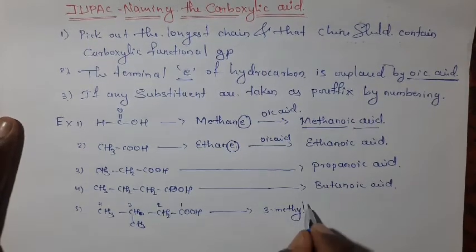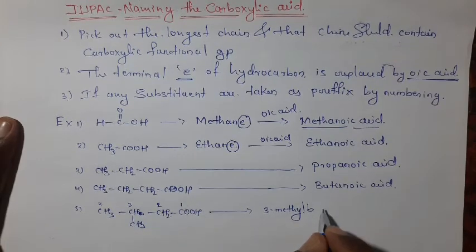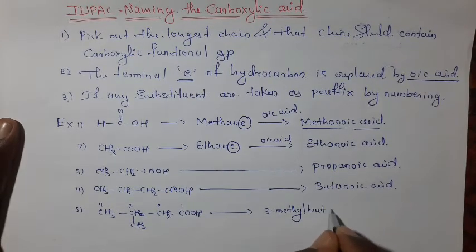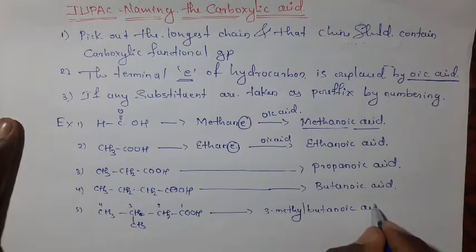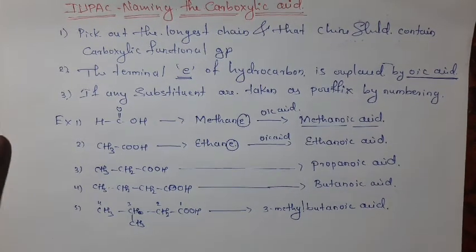The parent chain contains 4 carbon atoms, so it becomes butane, and for the carboxylic functional group the E becomes oic acid: 3-methyl butanoic acid. Similarly, we can name the carboxylic acids. If different substituents are there, these are named by indicating the number. Okay.